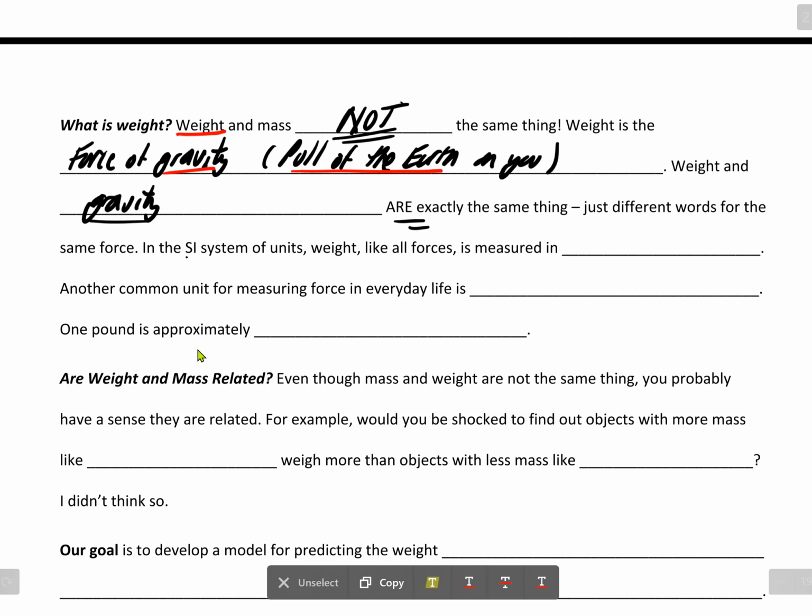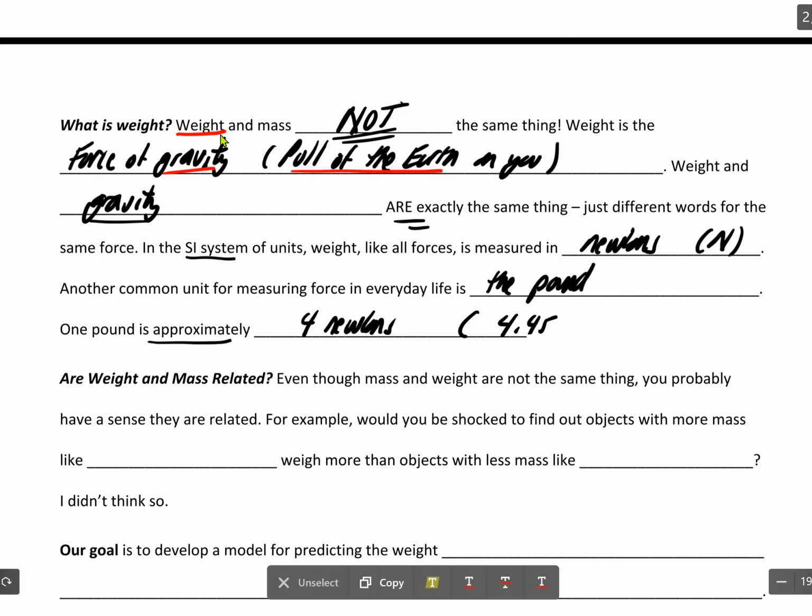Okay, in the SI system of units, weight, like all forces, is measured in newtons. Another common unit for measuring force in everyday life is the pound. Okay, 1 pound is approximately 4 newtons. If you want to be more specific, it's 4.45 newtons.